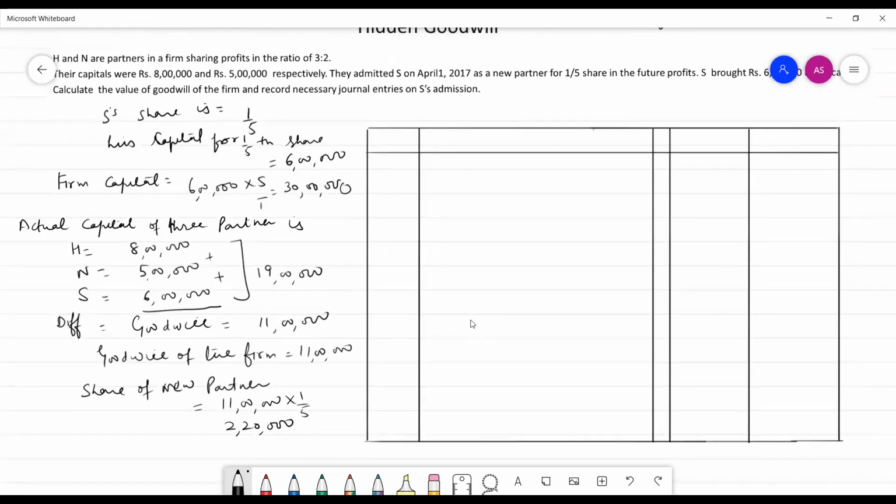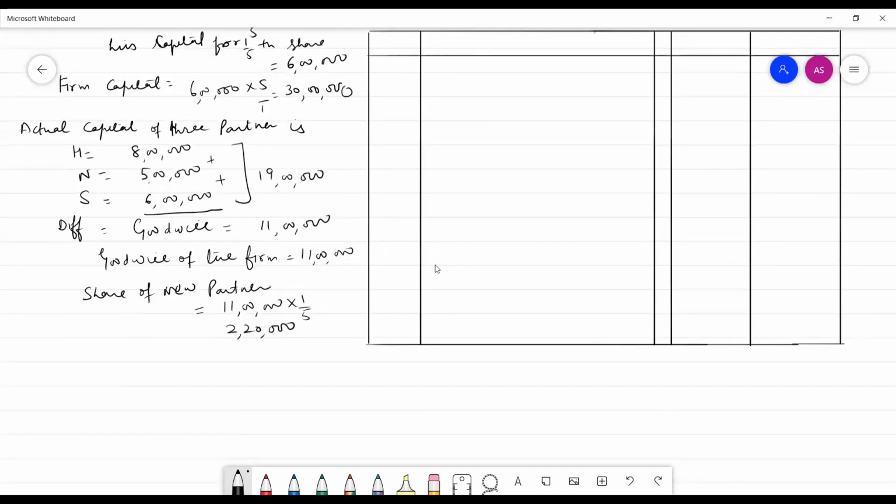The old partners are H and N, and their share is 3:2. The new partner is S. S's share is 1 by 5.